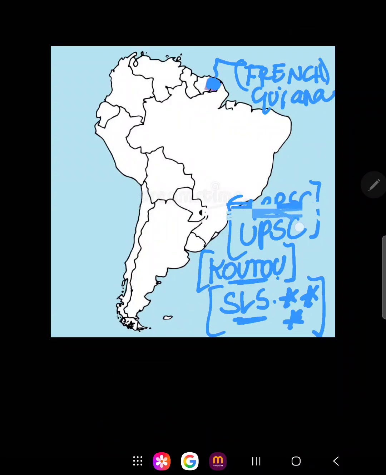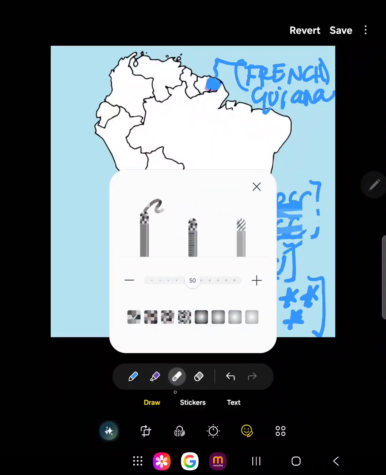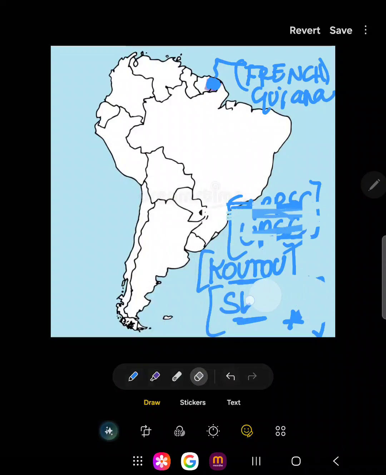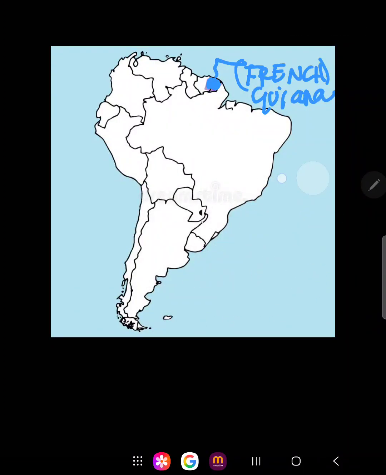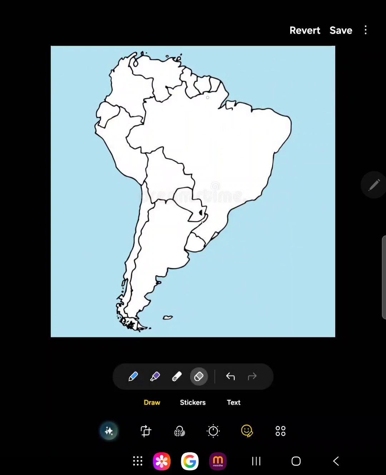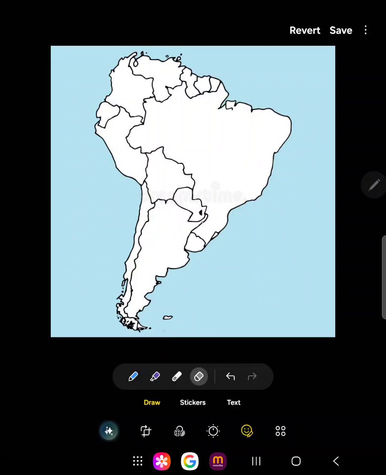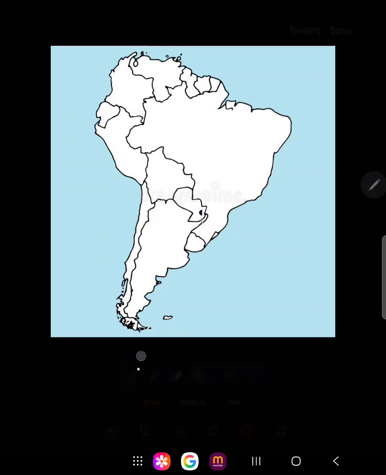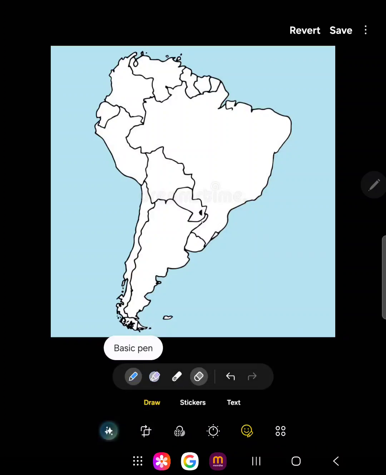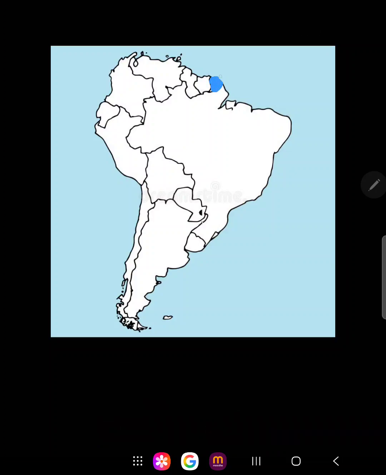Let's erase this. So, what is the capital of French Guiana? Kourou was the space launching station. So, here comes the capital of French Guiana.